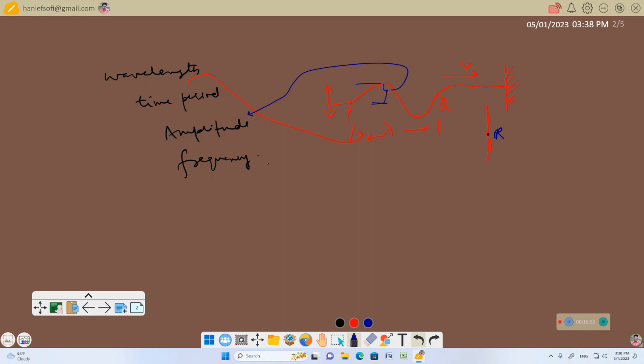Now, the frequency is simply the cycles per second. We know a wave completes one cycle in one time period. So, the frequency nu is 1 over T. Number of cycles produced by the wave in unit time, that is the frequency of the wave. Now, frequency is inversely proportional to wavelength. You know, larger wavelength means smaller frequency, and smaller frequency means larger wavelength.